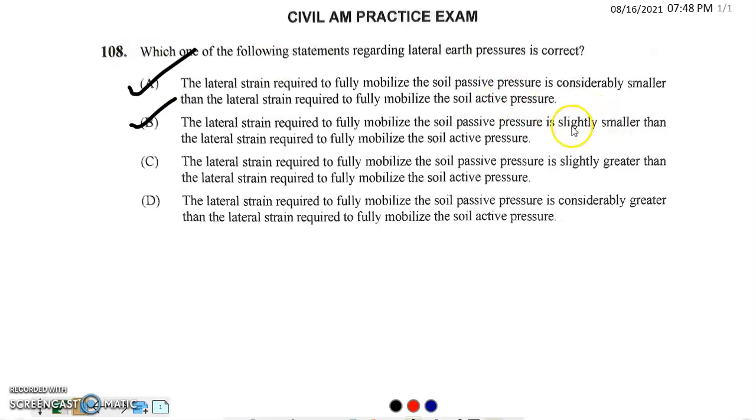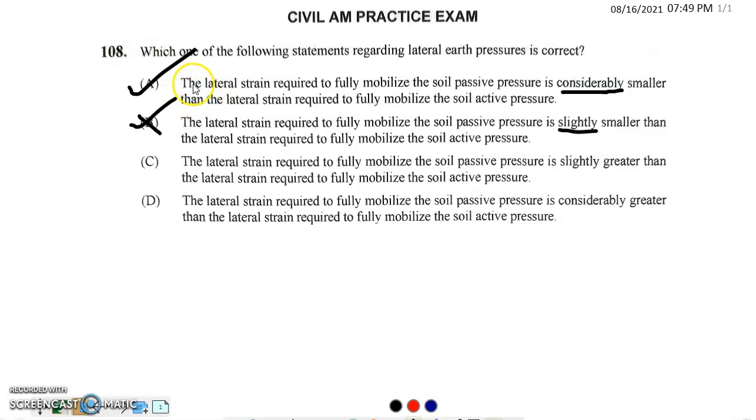Let me look at it again. Oh, this one says slightly, that's different, and this one says considerably. Considerably, in my mind, means like an approximation, like roughly. Slightly is like, oh, it's only a little bit, like 0.2 or point something. That's not the case. We know that the soil passive pressure has to be really lower, like considerably smaller. We know that for sure. So that means B is out of the loop. It's wrong.